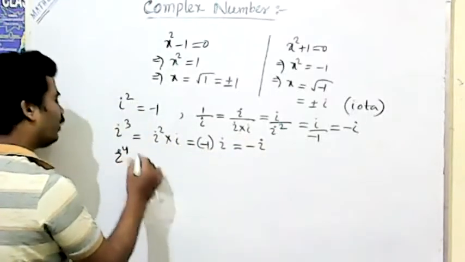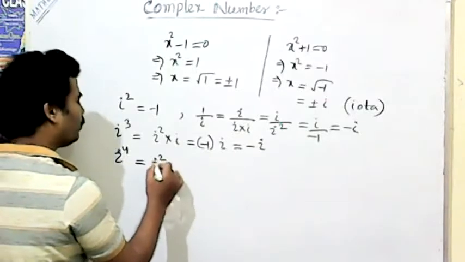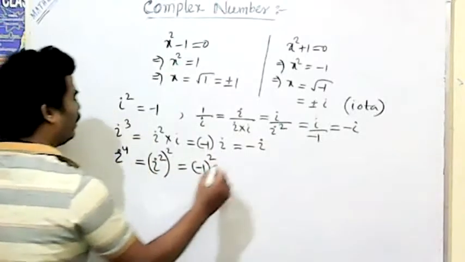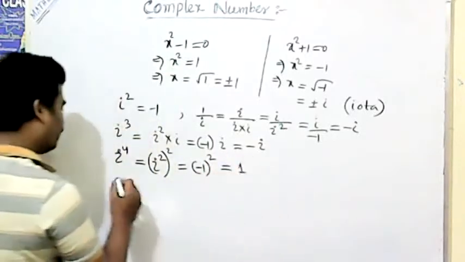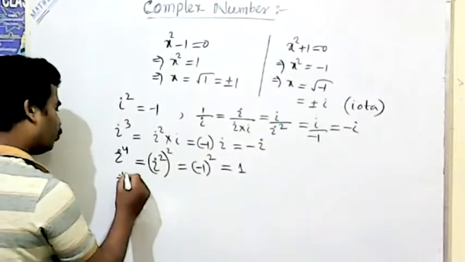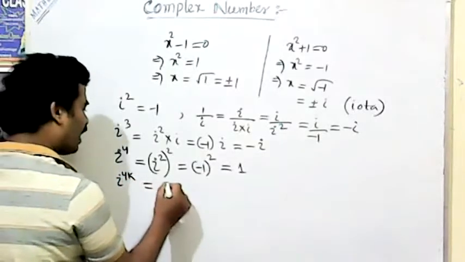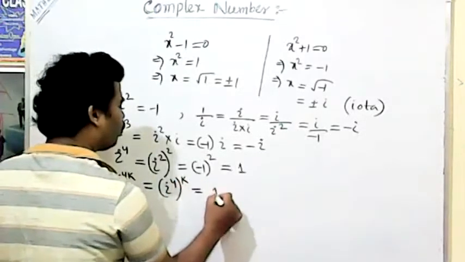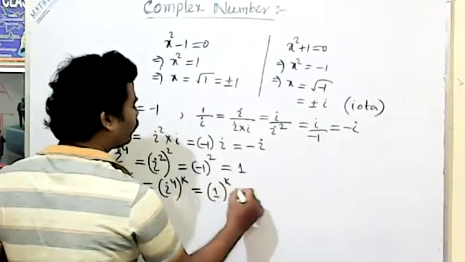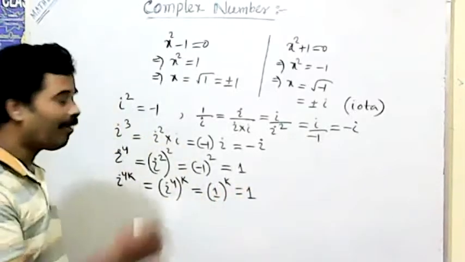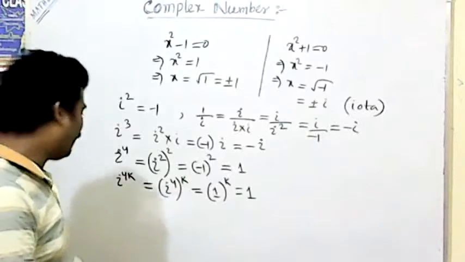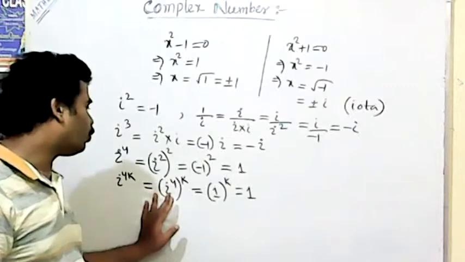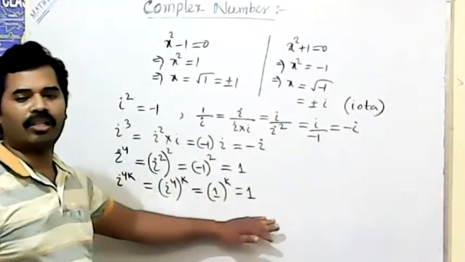Similarly, i to the power 4 is equal to i to the power 2 whole square, that means minus 1 whole square, that is equal to 1. Similarly, i to the power 4k, that means 1 to the power k, which is equal to 1. So i to the power 4k equals 1 comes.